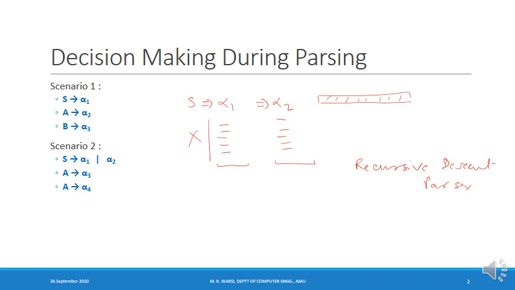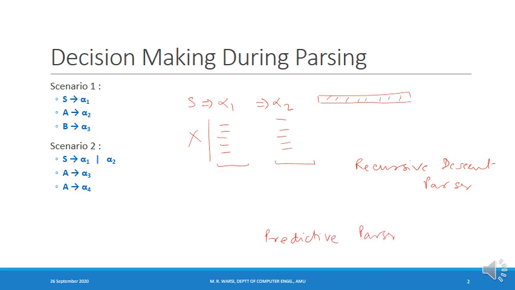A recursive descent parser in which there is no backtracking, we call a predictive parser.